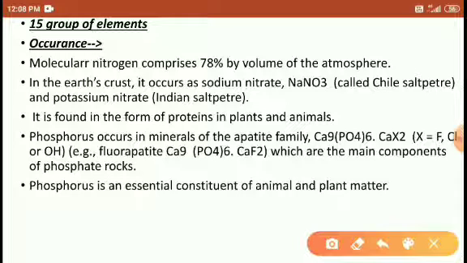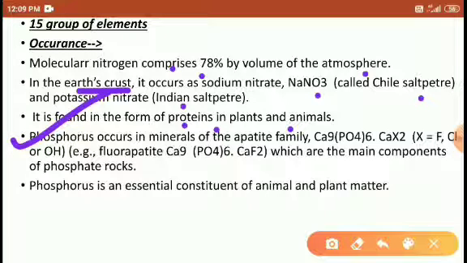Where is the occurrence? Molecular nitrogen comprises 78% of the atmospheric volume, and the remaining part is present in the earth's crust as sodium nitrate, called Chile saltpetre, and potassium nitrate, Indian saltpetre, like this. Right students? It is also found in the proteins of plants and animals. Nitrogen is present in plants as protein, in which the NH-C=O group is present, also in our body.